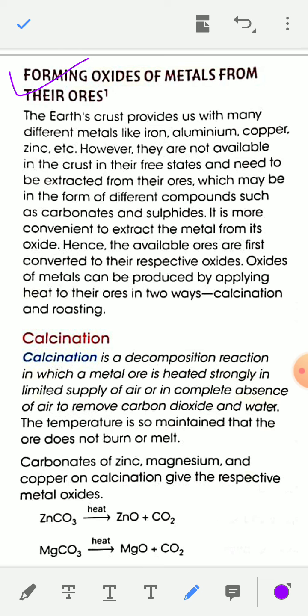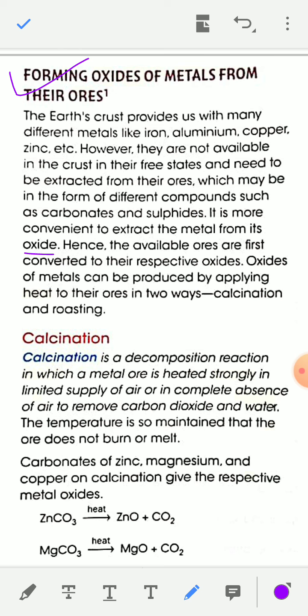The earth crust provides us with many different metals like iron, aluminium, copper, zinc, etc. However, they are not available in the earth crust in their free state and need to be extracted from their ores, which may be in the form of different compounds such as carbonates, sulfides. It is more convenient to extract the metal from their oxide, metal oxide.